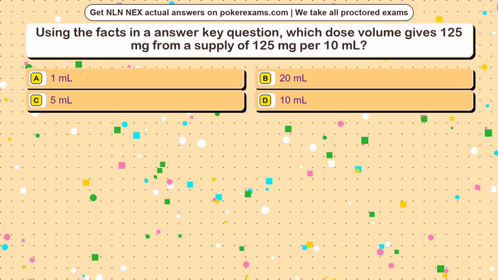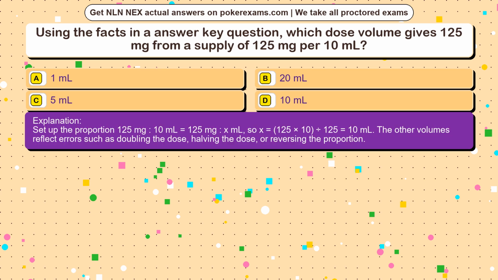The correct answer is option. Set up the proportion 125 mg over 10 ml equals 125 mg over x ml, so x equals 125 times 10, divided by 125, equals 10 ml. The other volumes reflect errors such as doubling the dose, halving the dose, or reversing the proportion.